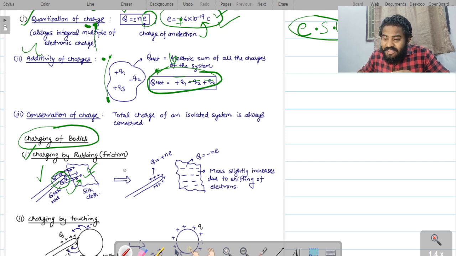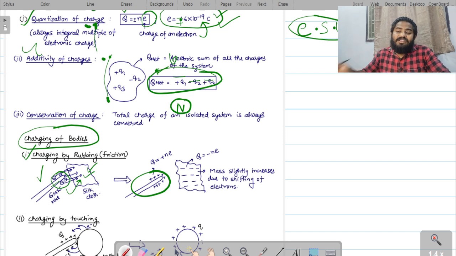So then what happens? The glass rod becomes positively charged, right? Because before this, the glass rod is a neutral object, it doesn't have any charge, and the silk cloth also. When they both are rubbed against each other, from the glass rod the electrons are transferred to the silk cloth. Because of that, the glass rod became positively charged, and the silk cloth became negatively charged.